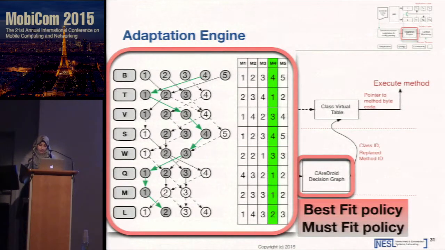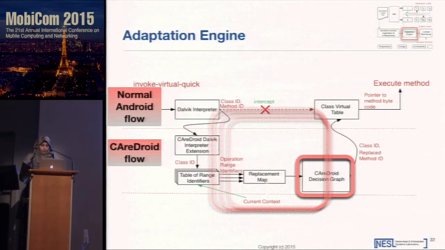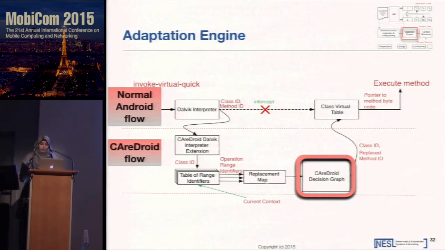CareDroid allows for two policies. The must-fit policy, in which CareDroid considers only the active path that connects the first level all the way down to the leaves of the graph. If no such path exists, then no method replacement is going to take place. On the other hand, the best-fit policy considers the longest path that starts from the first level. So if a method only satisfies one rule, then it's a candidate method. The decision graph then returns the class ID and the replacement method ID for the replacing method to be executed, and this is passed to the class virtual table for the method to be executed.